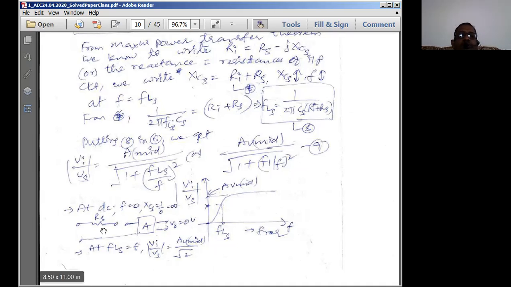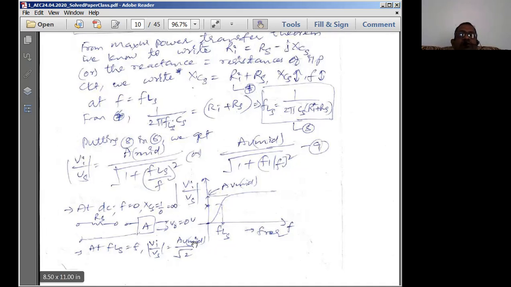So in terms of the circuit, if reactance is infinity, the capacitor is replaced by an open circuit. When it is open circuit, no input signal is transmitted to the output circuit. Therefore, output voltage becomes equal to 0. So 0 by something, what is gain? Output by input, 0 by something is equal to 0. So the gain becomes equal to 0 at DC.